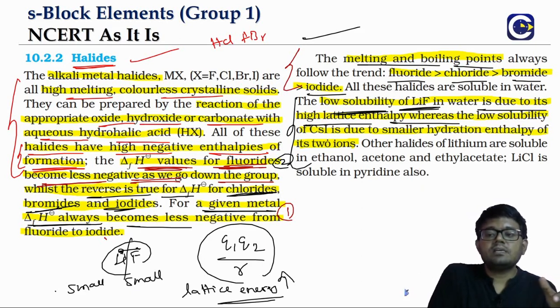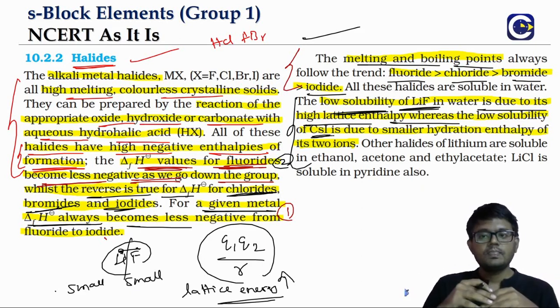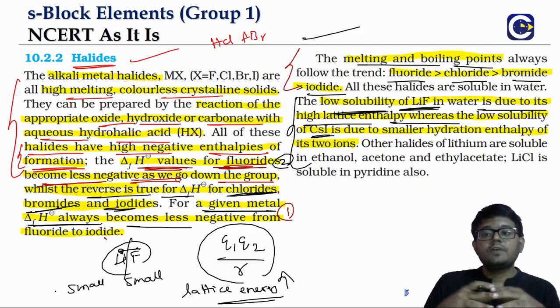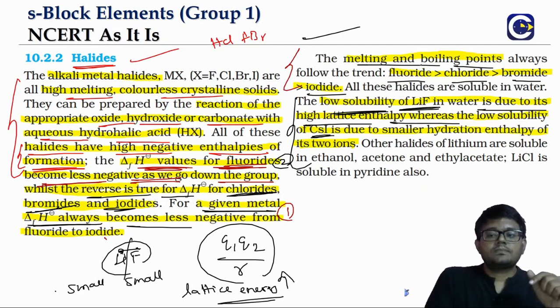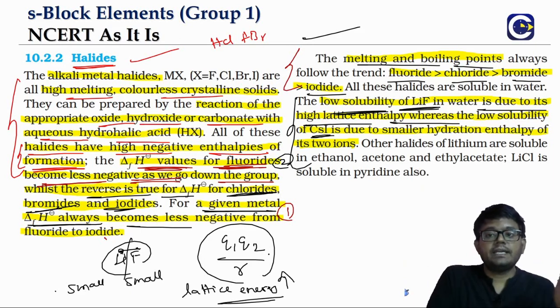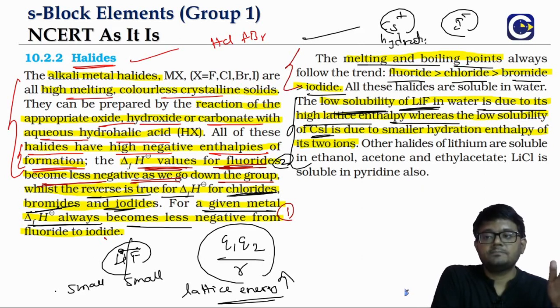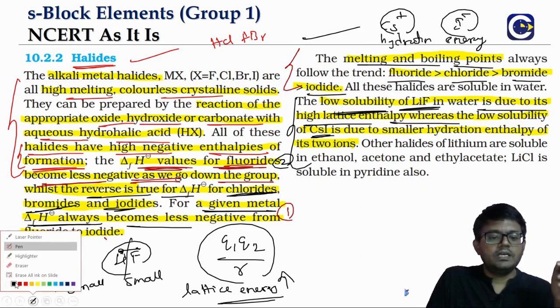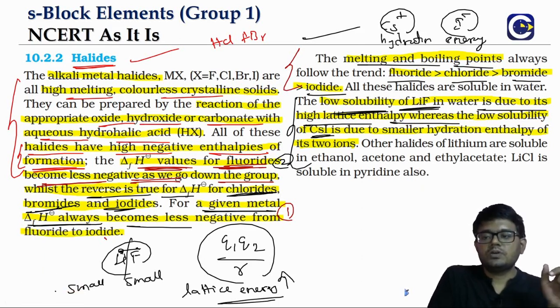Whereas even cesium iodide, that will be also very difficult to dissolve. Why? Because when you want to dissolve, you have to break the solid. After you break it, when the cesium ions and iodide ions go into water, we will get the hydration energy. So you know what is the preferable condition for very ease of dissolving?